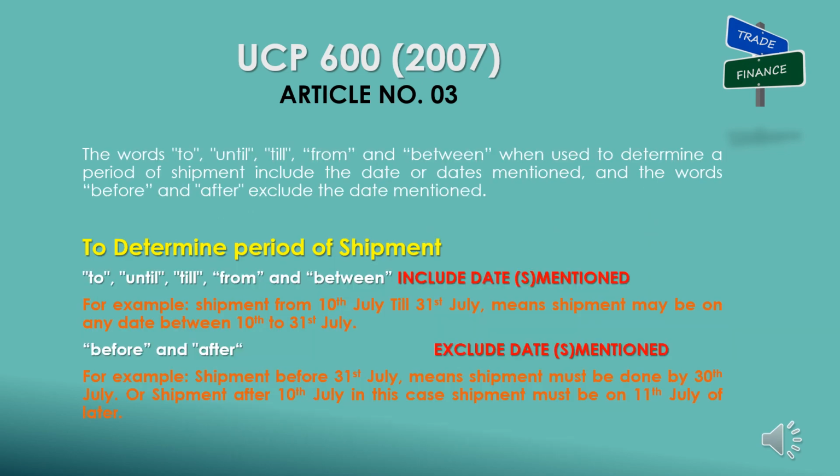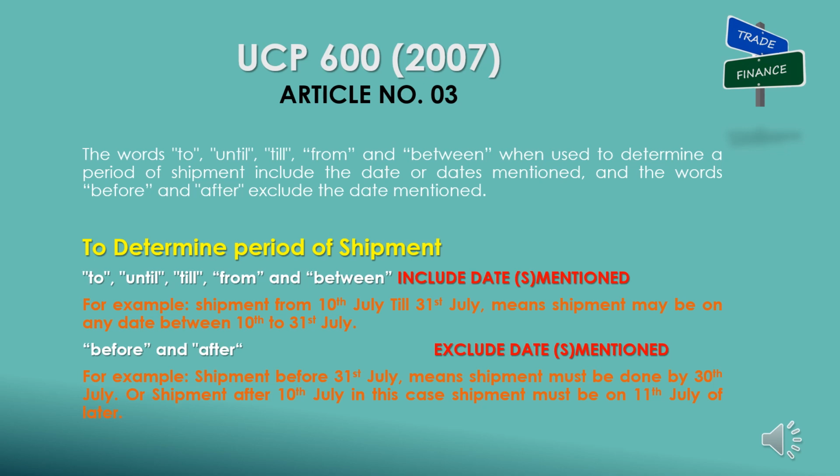Next clause: The words to, until, till, from and between when used to determine a period of shipment include the date or dates mentioned, and the words before and after exclude the date mentioned. According to this clause, where period of shipment is to be determined and terms like to, until, till, from and between are used, that particular date must be included. For example, shipment from 10th July till 31st July means shipment may be on any date between 10th to 31st July.